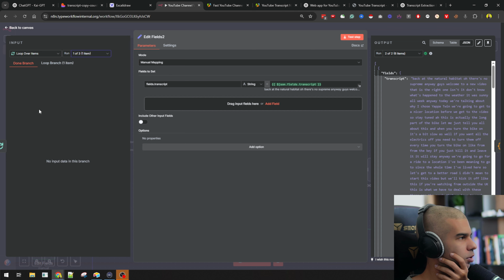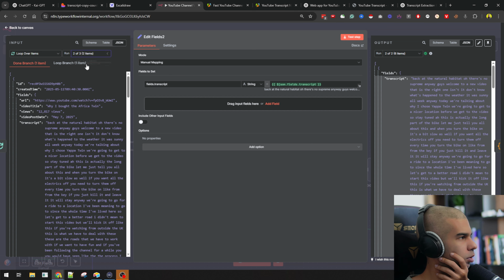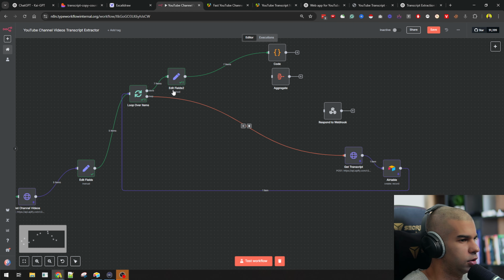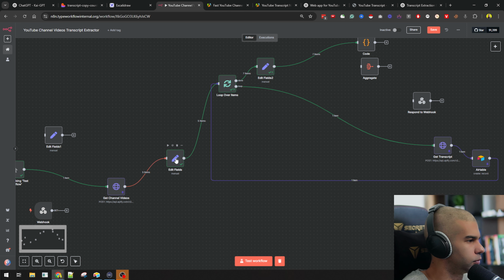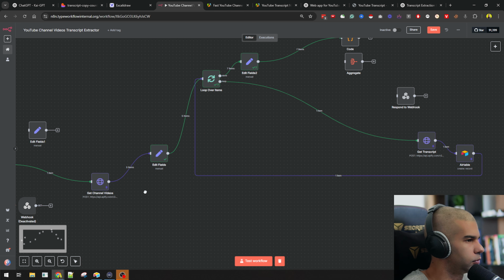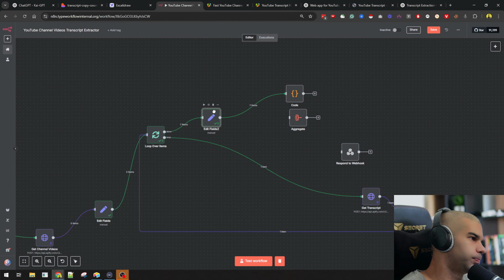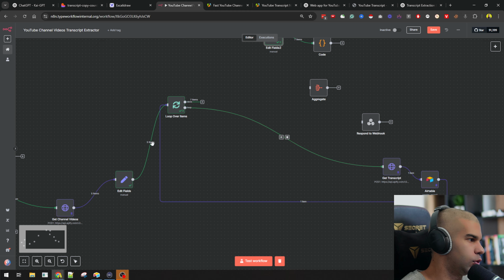Loop over items. 1, 2. I'm not sure if this is actually... it should grab the right information. Okay, let's try this once more.